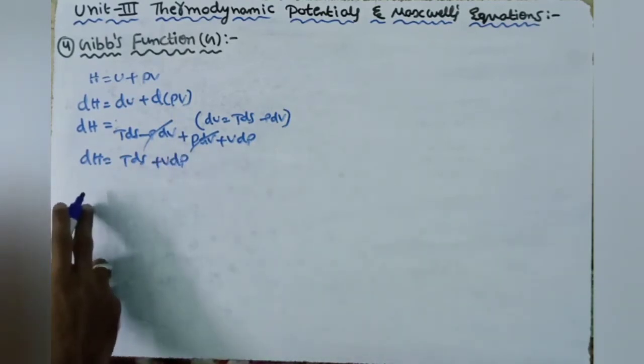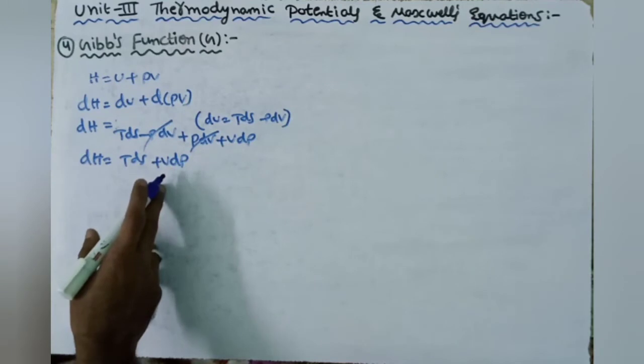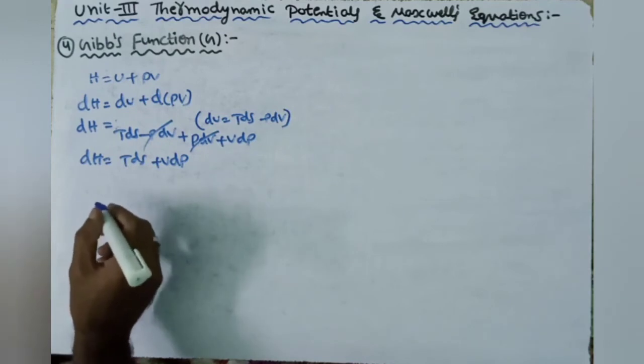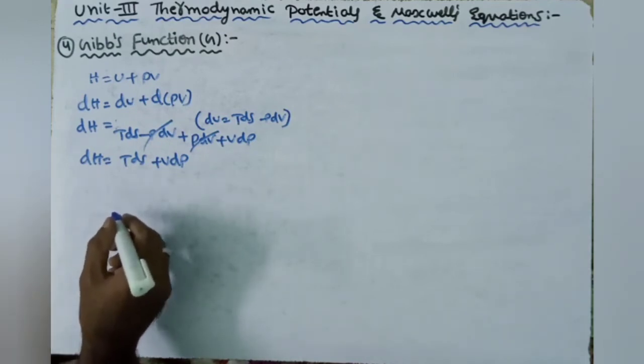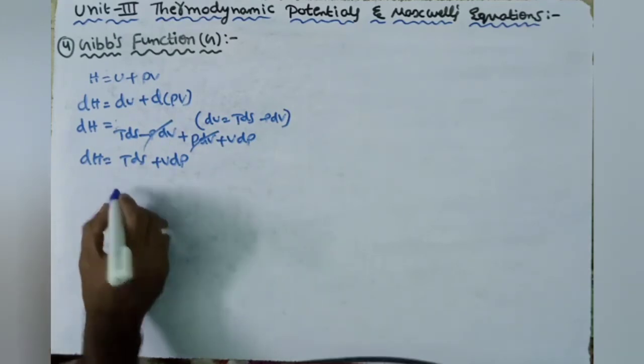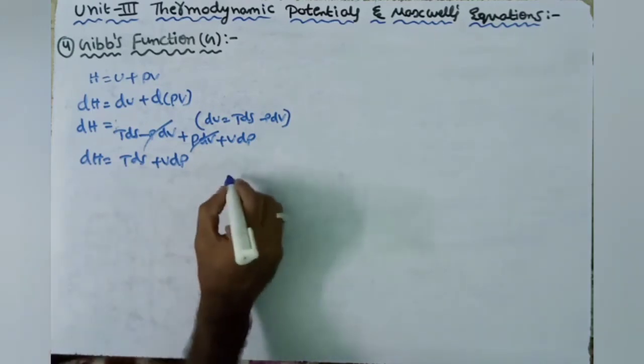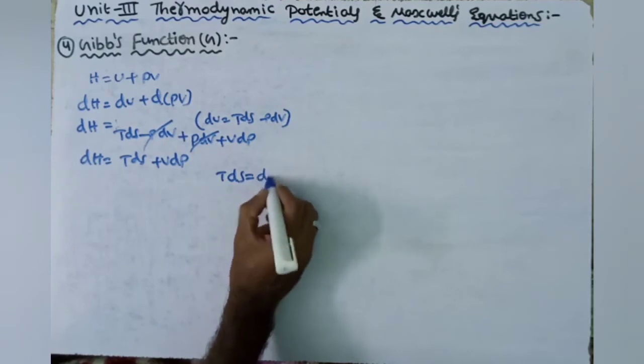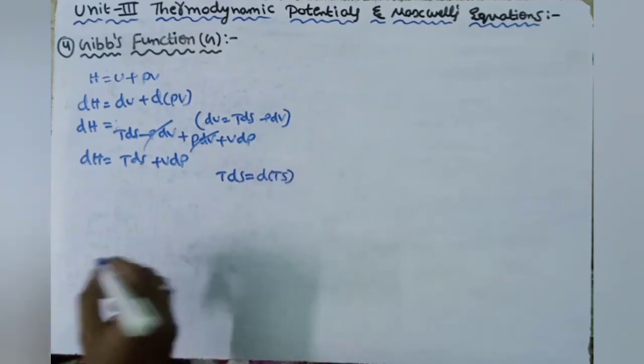This is the change in enthalpy, and for it we have taken another condition. If the process is isothermal, for constant temperature TdS we write as d of TS.